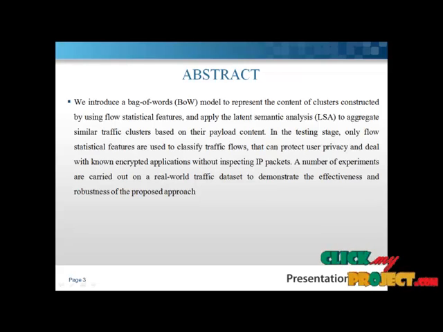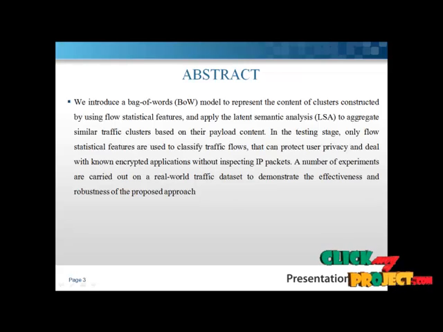It plays an important role in network security and management, such as quality of service control, lawful interception, and intrusion detection. The traffic classification methods can be based on port numbers, payload content, flow statistical features and host behaviors. The application of machine learning techniques in traffic classification, particularly using flow statistics features, can generally be categorized into supervised and unsupervised methods. The supervised methods learn a classifier from a set of pre-labeled training samples to classify new traffic flows, while the unsupervised methods group traffic flows that have similar characteristics into clusters.